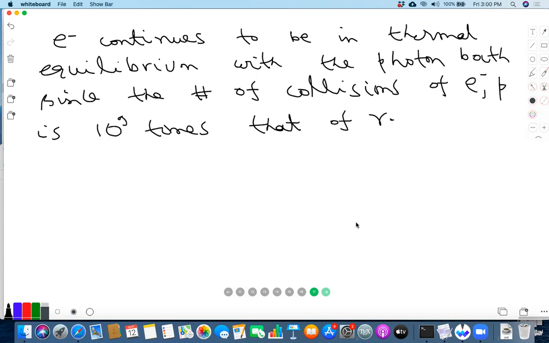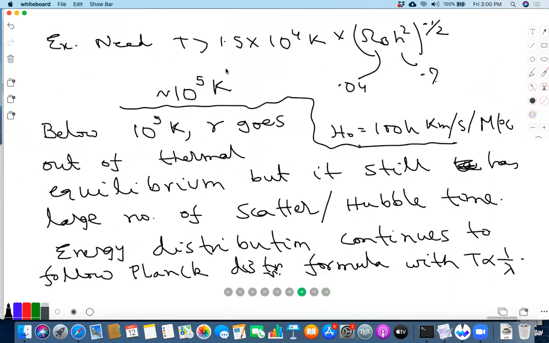So photon going out of thermal equilibrium basically means that the photon is not exchanging energy with matter at a sufficiently high rate to keep it in thermal equilibrium. But nevertheless, it contributes to energy density, and that energy density at 10 to the 5 K is still larger than the matter energy density. In fact, the matter radiation equality happens at about 10 to the 4 K. So this is independent of the matter radiation equality. Okay, sir. This is just like the way the neutrino decoupled. Yes, even though the neutrinos continue to contribute to energy density, the photons decouple at this temperature.